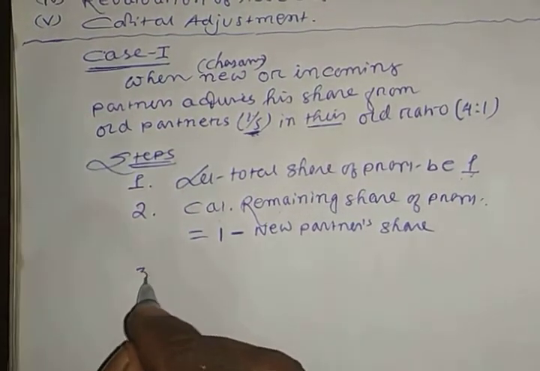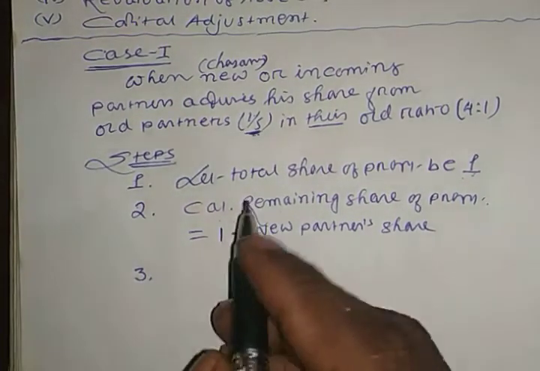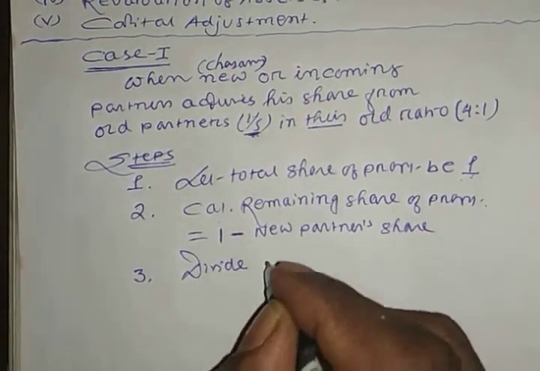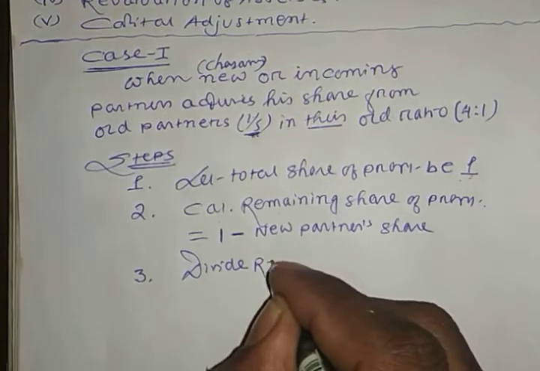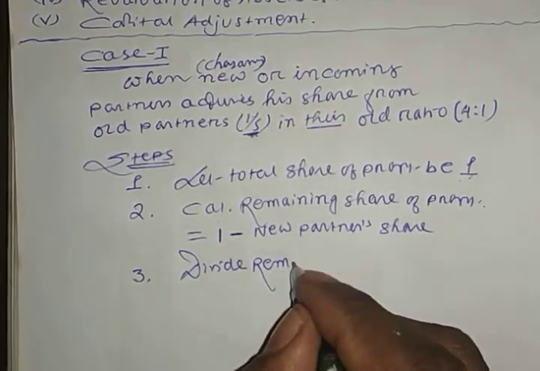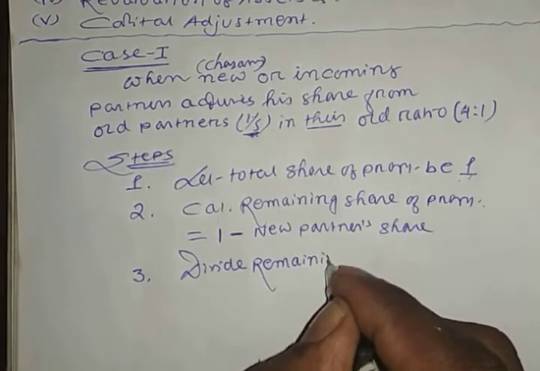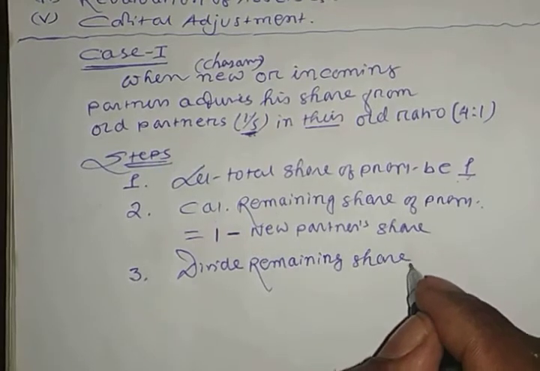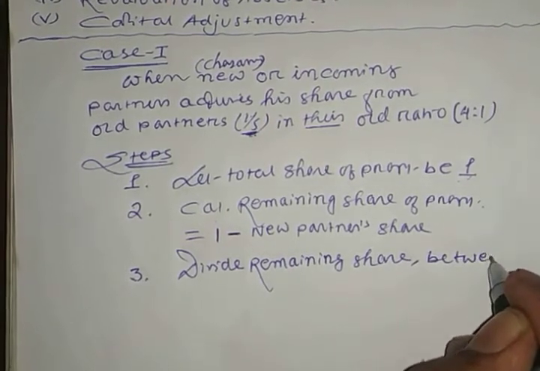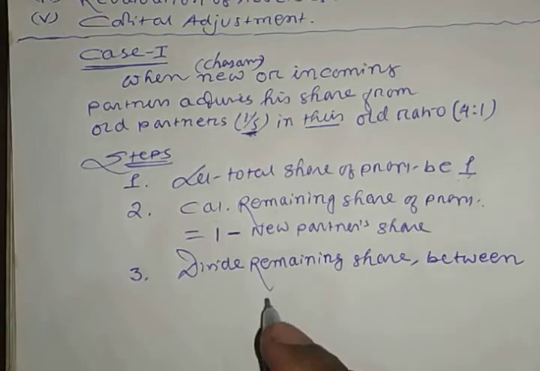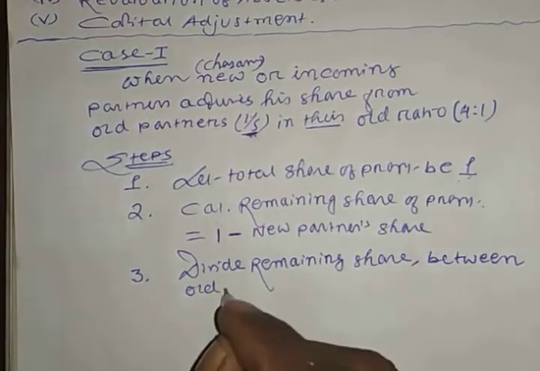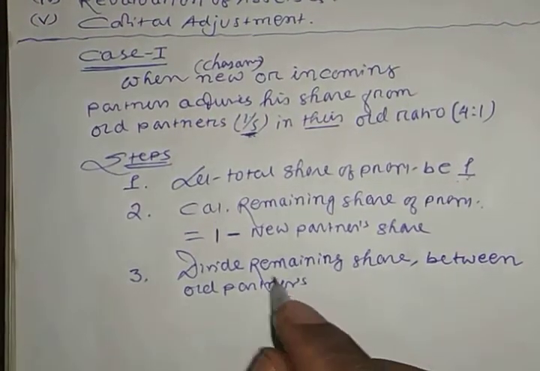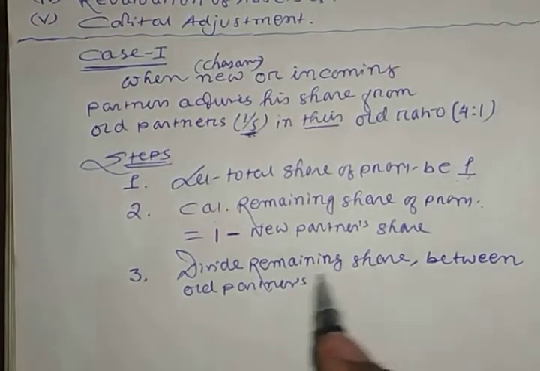In this third step, divide the remaining share between old partners.